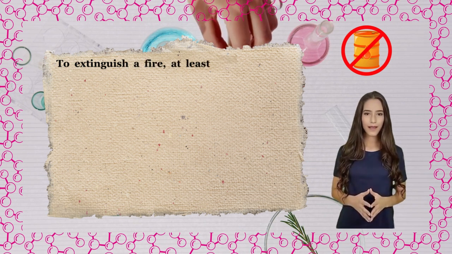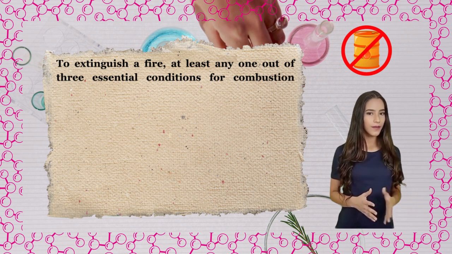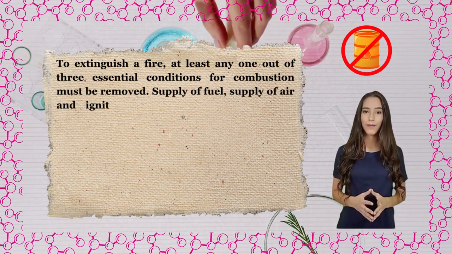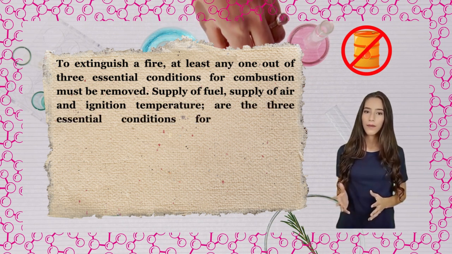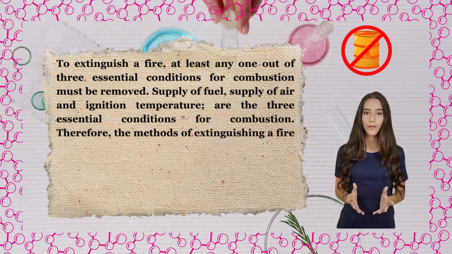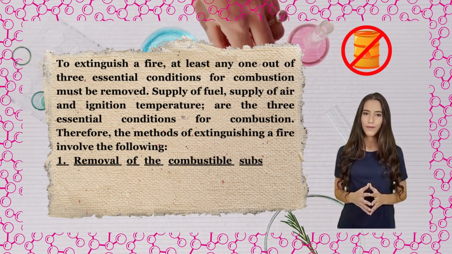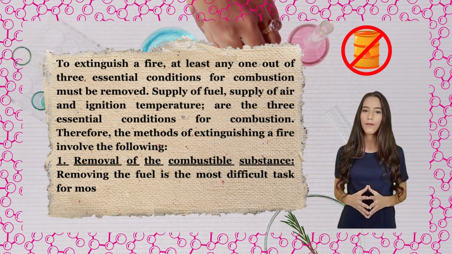To extinguish a fire, at least any one out of three essential conditions for combustion must be removed. Supply of fuel, supply of air and ignition temperature are the three essential conditions for combustion. Therefore, the methods of extinguishing a fire involve the following. 1. Removal of the combustible substance. Removing the fuel is the most difficult task for most fires.